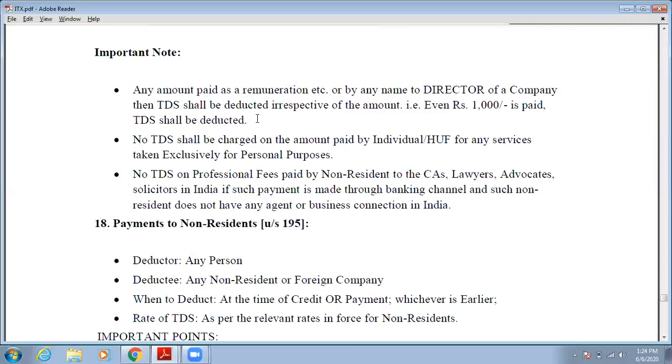Okay. Second is no TDS shall be charged on amount paid by individual or HUF for any services taken exclusively for personal purpose.